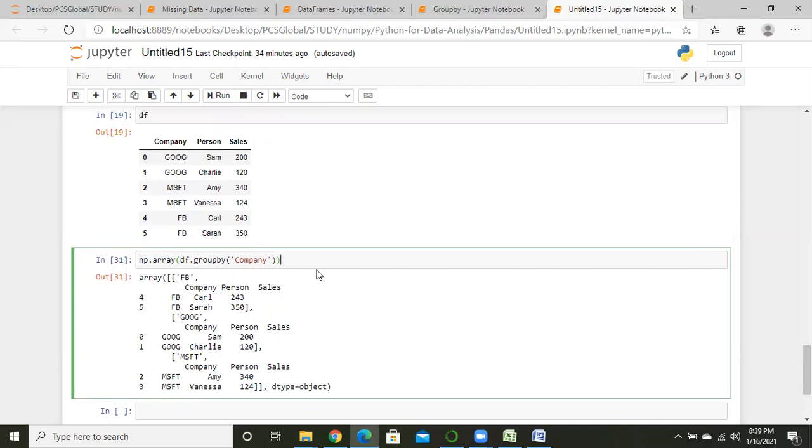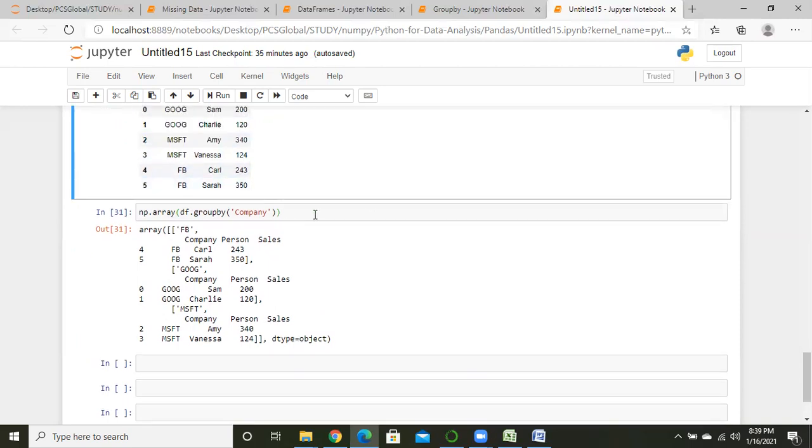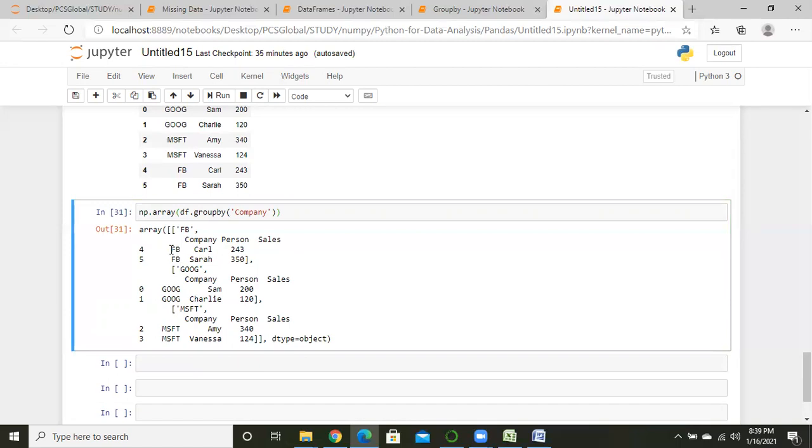Okay. So actually, group by is helping to club all the values. It is clubbing these two Google values, these two Microsoft values and these two Facebook values, only through company. Just see here, rows number 4 and 5 are for Facebook.